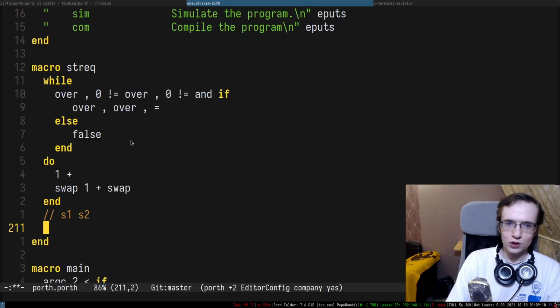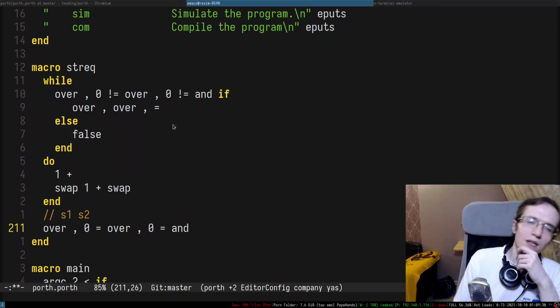So essentially what I want to do is something like this. Equal. All of them have to be equal. Both of them have to be equal to 0. If some of them are not equal to 0, well, that's very bad.